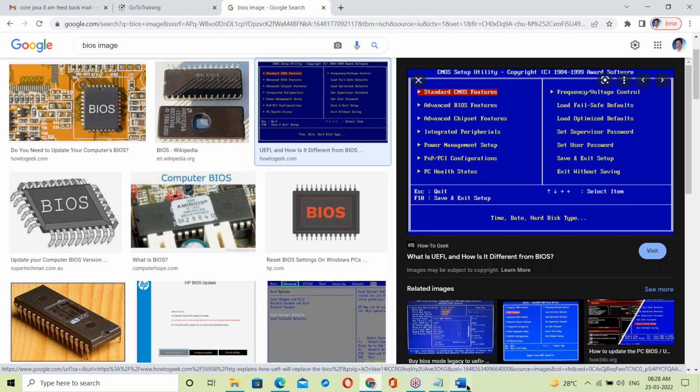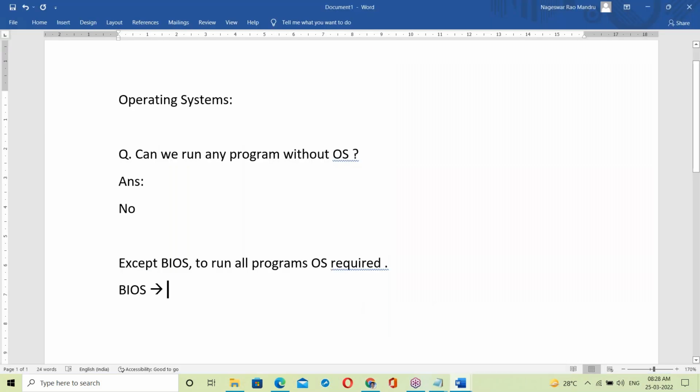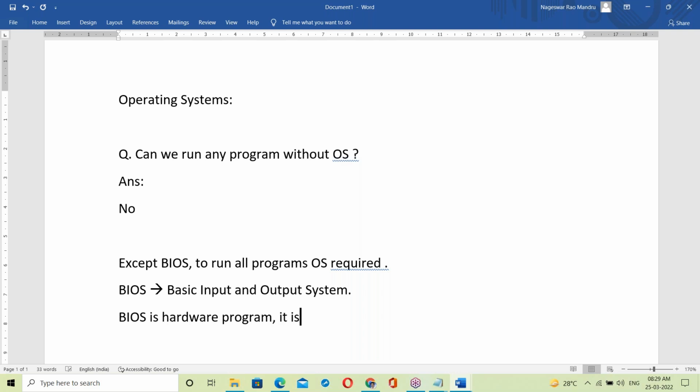So BIOS is a hardware program. BIOS stands for basic input output system. BIOS is a hardware program, a chip level program.